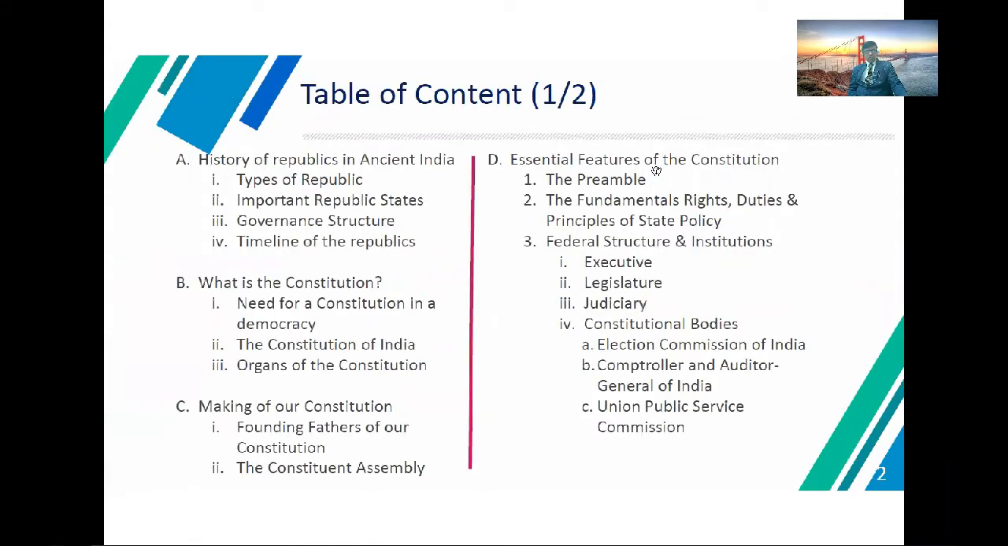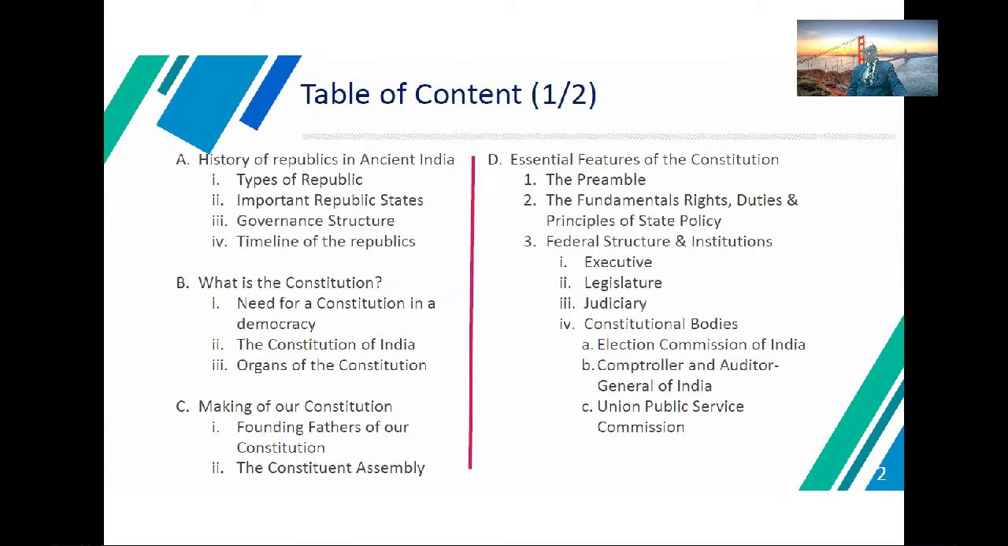So, in this presentation, I am going to explain the basic table of contents related to the history of republics in ancient India in relation to the types of republics, important republic states, governance structure, timeline of the republics. What is the constitution? Need for the constitution in a democracy, the Constitution of India, organs of the constitution, and next the making of our constitution, founding fathers of our constitution, Constituent Assembly, essential features of the constitution like the preamble,